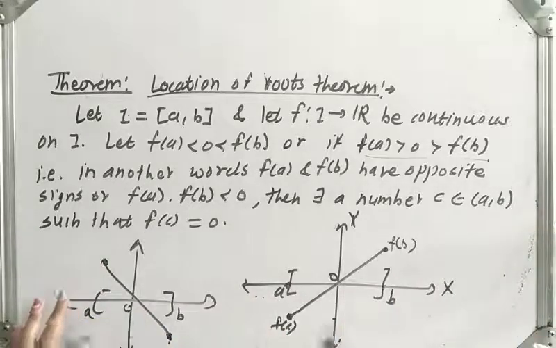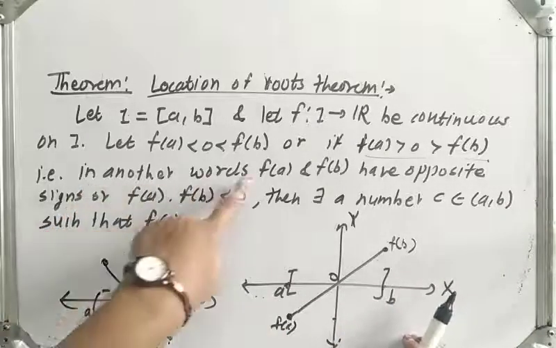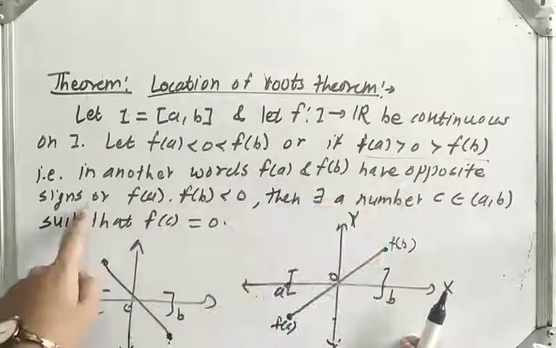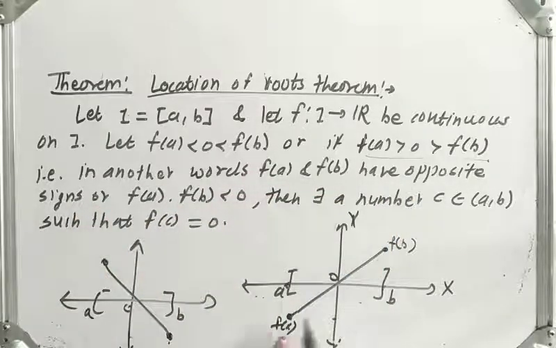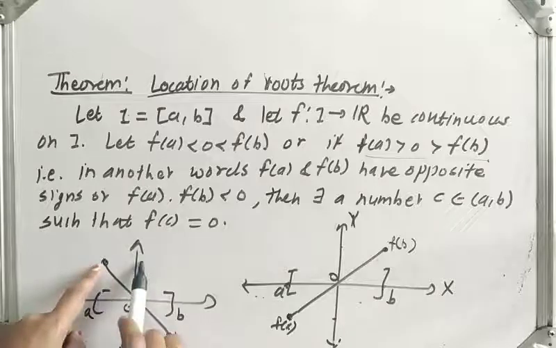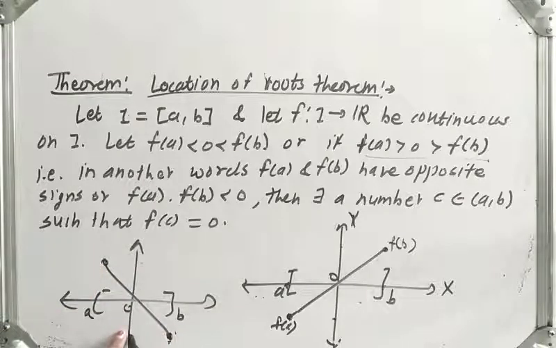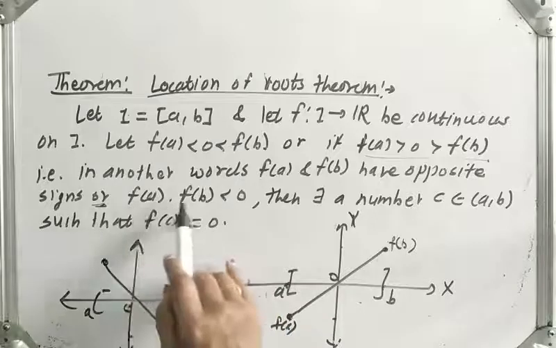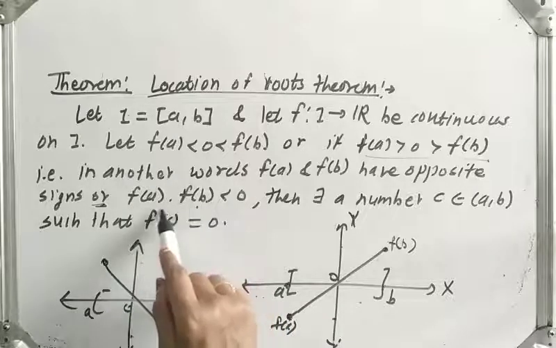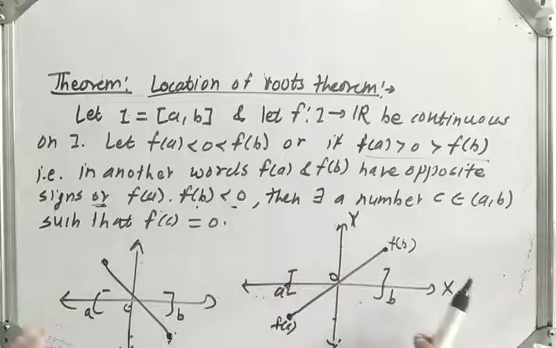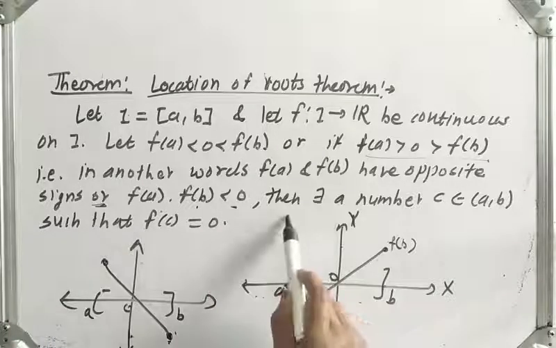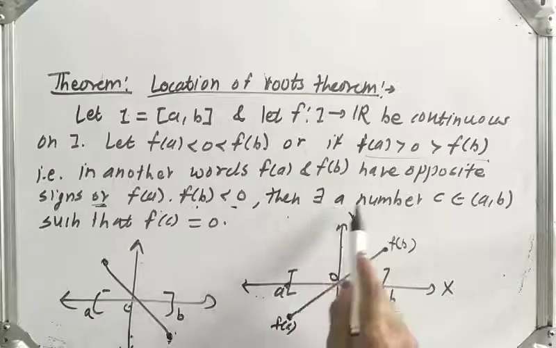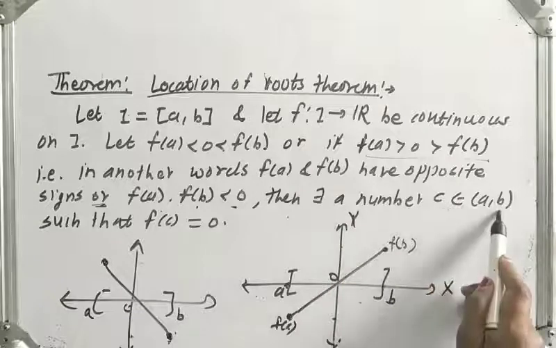In either of these two cases, in other words, f of a and f of b have opposite signs. In this case, f of a has negative sign, f of b has positive sign. In this case, f of a has positive sign, f of b has negative sign. Both have opposite signs, or we can say that as both have opposite signs, their product is negative: f of a into f of b is negative. If such a case is there, then we have to prove there exists a number c belonging to the open interval AB.